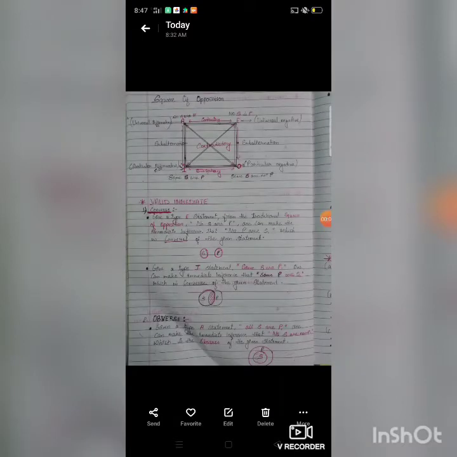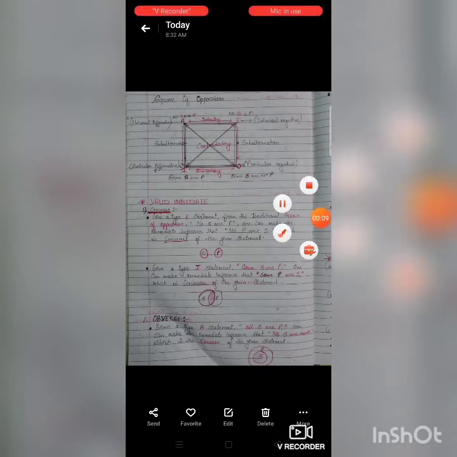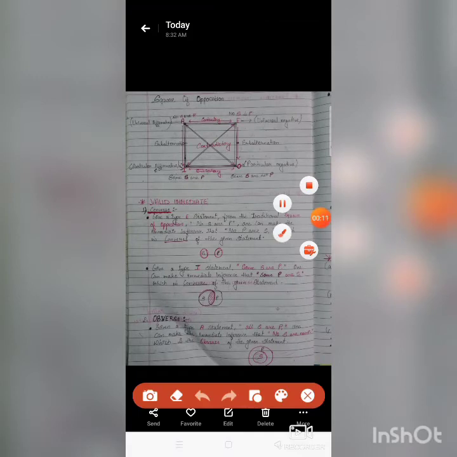In the last class we understood universal affirmative, universal negative, particular affirmative and particular negative.